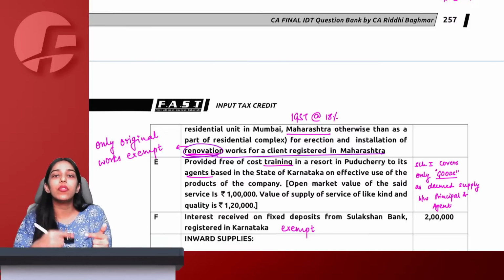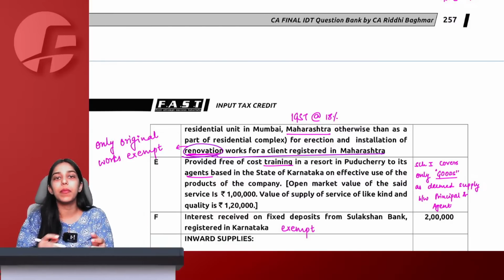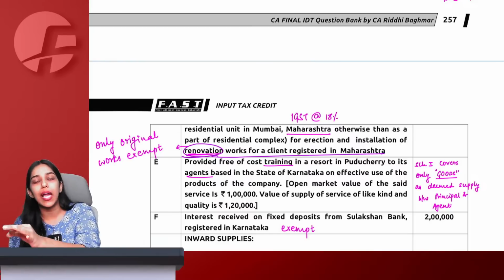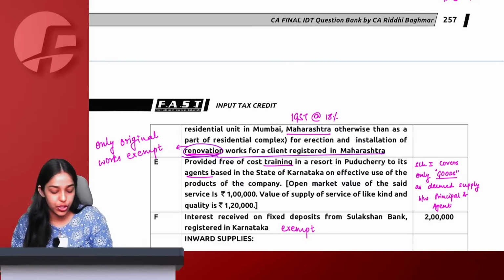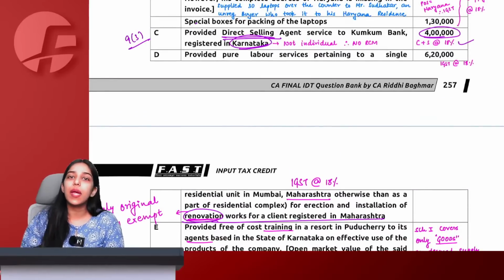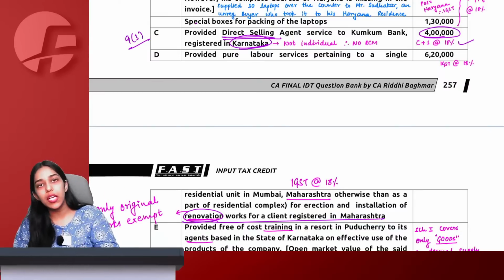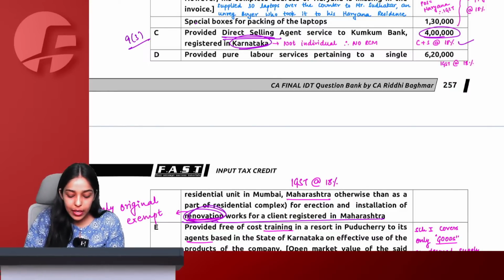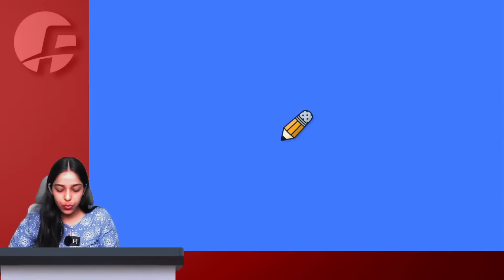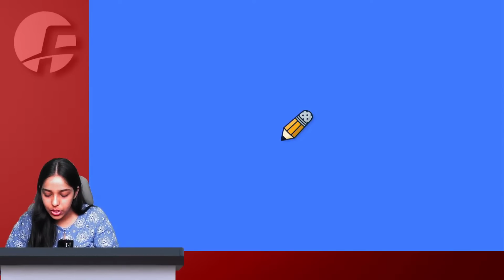I will keep giving you the references of chapter and section number. You can pause the video, open the handwritten notes, go there and see the provision. In the exemption chapter, construction point, we have studied that if a residential unit is constructed and it is the original works of construction, then it is exempt under GST. But repair and renovation is not exempt under GST. Do you recall this? Chalo, 1 or 2 times I'll show you so that you get an idea how to refer.